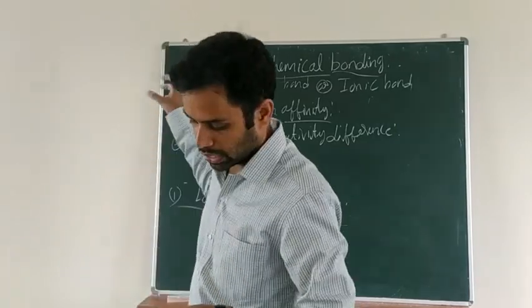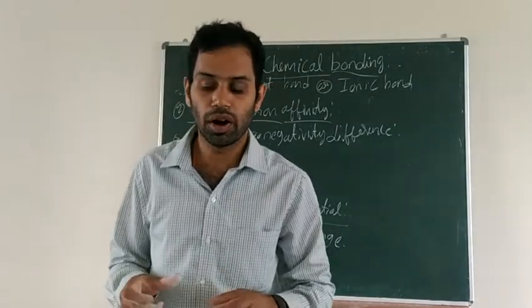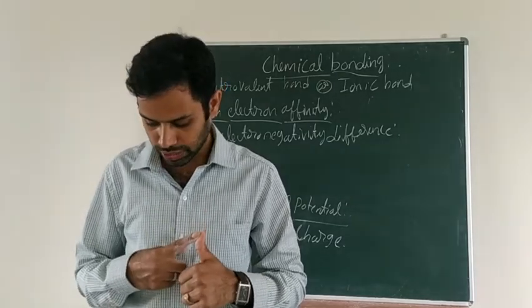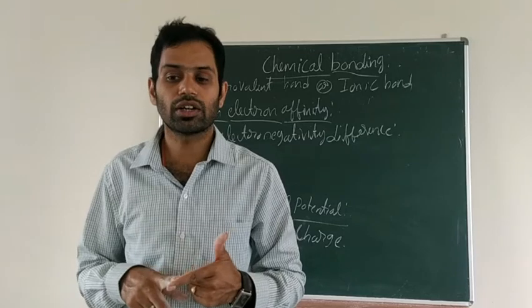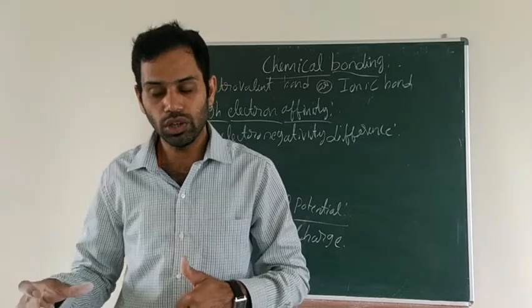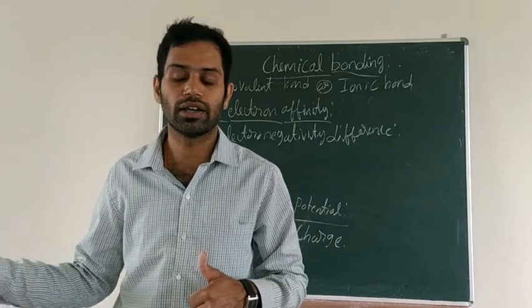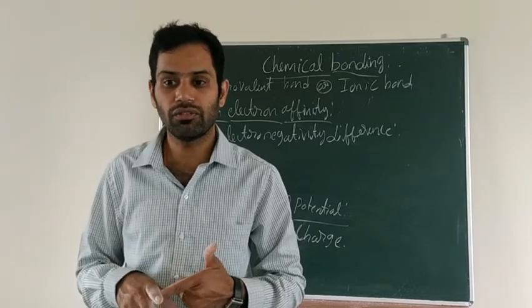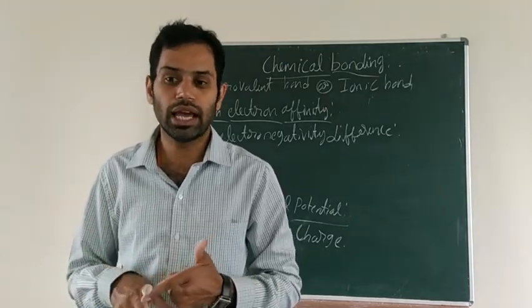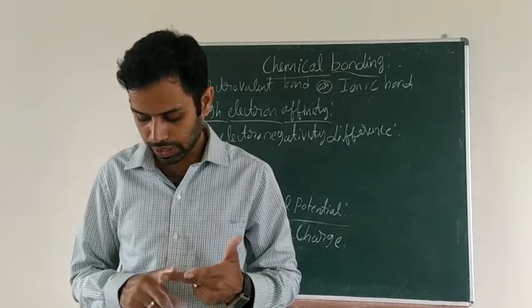So these are the few conditions regarding the ability to form the electrovalent bond. The first condition is low ionization energy. If ionization energy is low, they will easily lose the electron and gain a positive charge, that is cation. Second condition, electron affinity. If electron affinity value is more, that element becomes anion. Clear? And third one, large electronegativity difference.